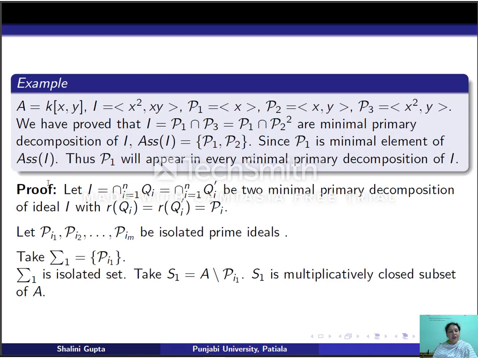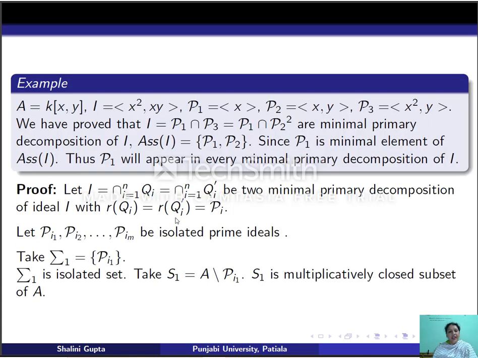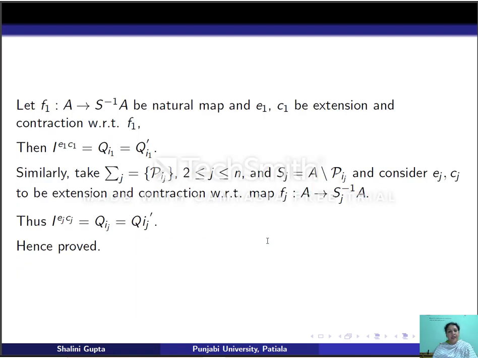Similarly, if I take sigma 2 to be Pi2 and take S2 to be A minus Pi2, and E2, C2 to be extension and contraction with respect to f2, the map from A to S2 inverse A, then I E2 C2 will be Qi2, which is equal to Qi2 dash. Continuing like this, we will get that the primary ideals Qi1, Qi2, Qim will come in both the minimal primary decompositions of I. Thus the uniqueness theorems tell us about the uniqueness of isolated primary components. Like this. Thank you.